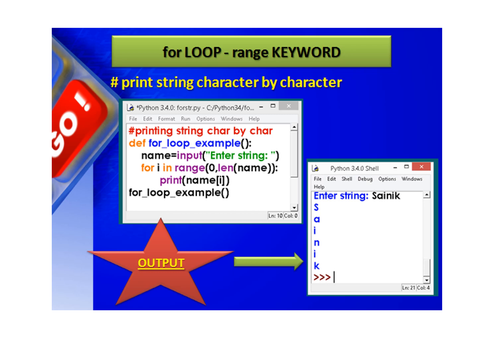That means the length covers all the elements in the string, that is the maximum number of characters in the string. So it starts with index number 0, the 0th character, till the ending character. In this example we have taken the string Sainik. So the first i value displays S, then A, I, N, I, K, like this up to the length of the string. At the end of the string, the characters will be displayed.